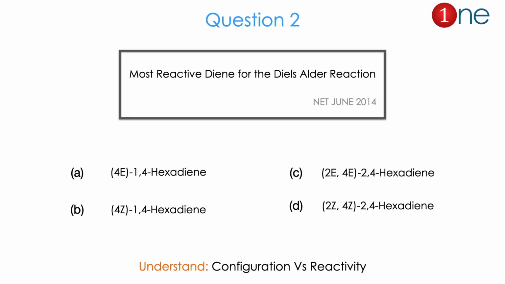Then question number 2, they are asking the most reactive diene among the following. They gave different configurations of alkene: 2E,4E-hexadiene, 2Z,4Z-hexadiene, 2E,4Z and so on. So there are 4 possibilities. From the question and the possible answers you might realize the question is really about configuration versus reactivity. The answer is C. Let us see how.